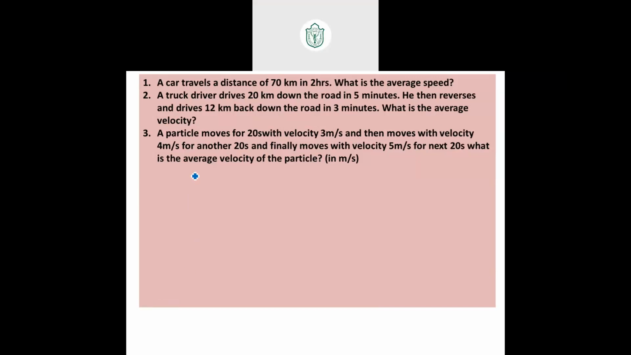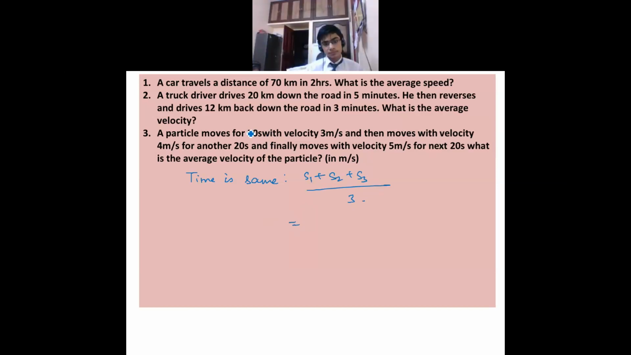I've given you the shortcuts, right? Whenever time is same, average is A plus B plus C by 3. Ma'am, S1 plus S2 plus S3 by 3. So here, the answer is 4 meter per second.